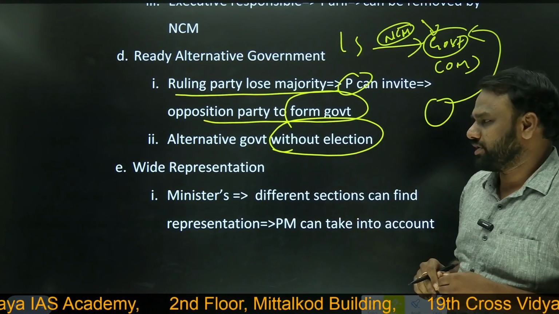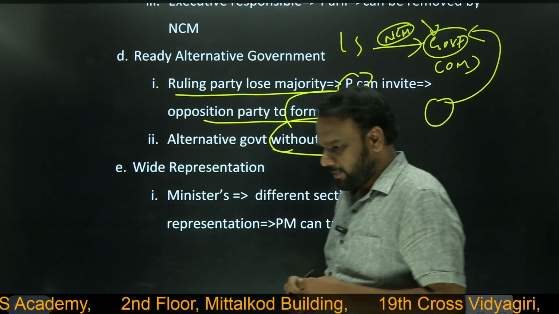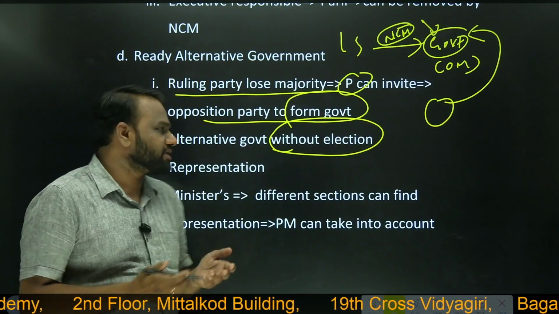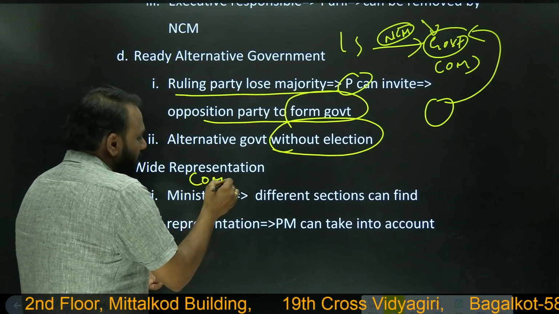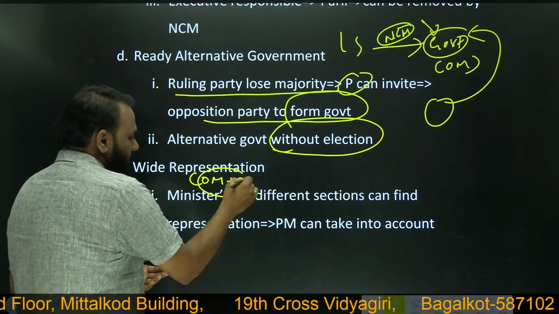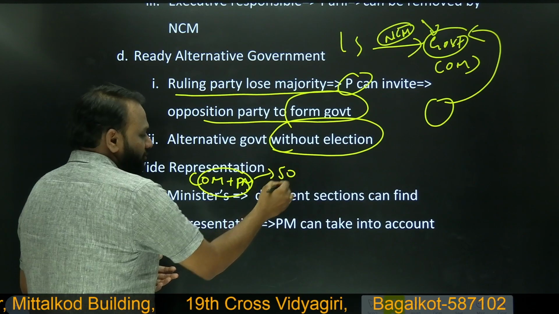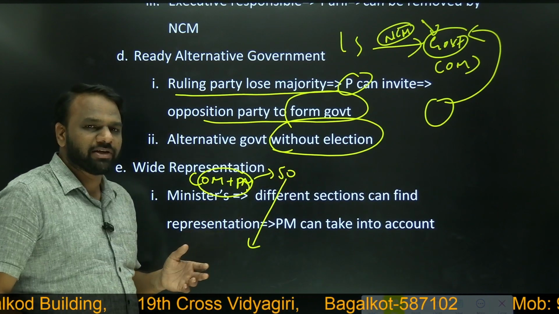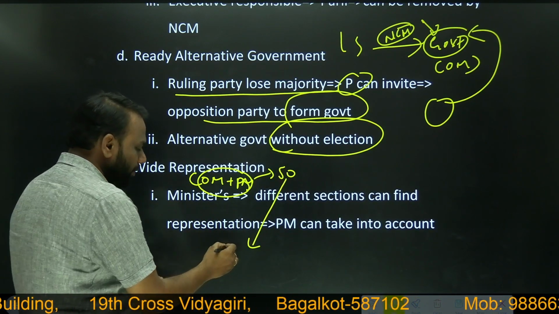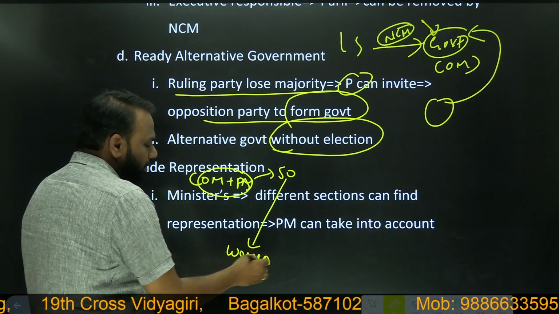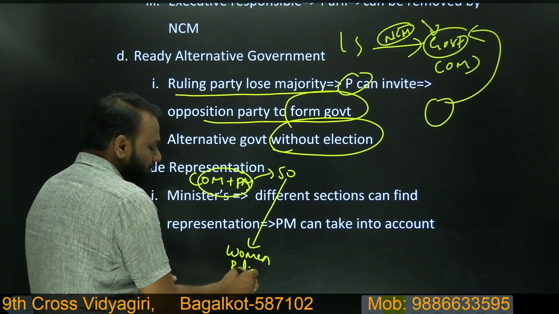Next, wide representation. As all the decisions are taken by the Council of Ministers consisting of roughly 50 ministers, among these 50 members, they may belong to different groups. Few may be women, they may belong to different religions, different regions and all.